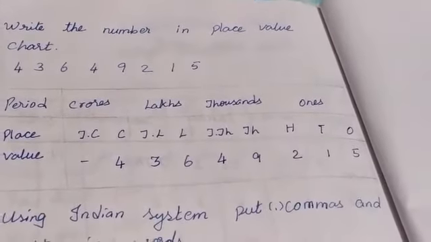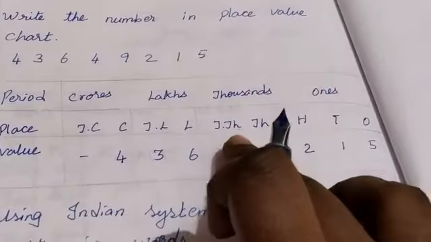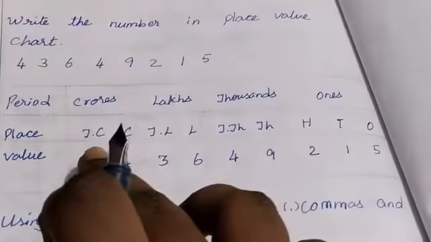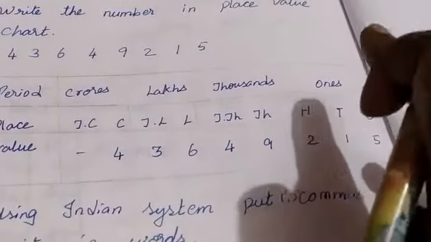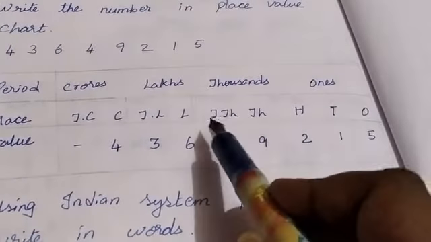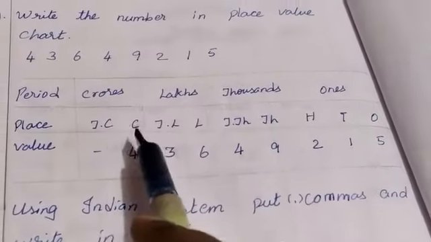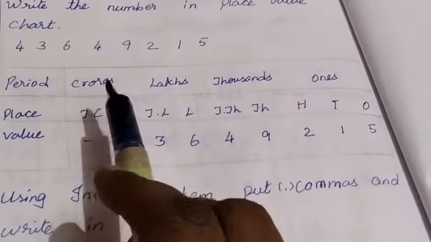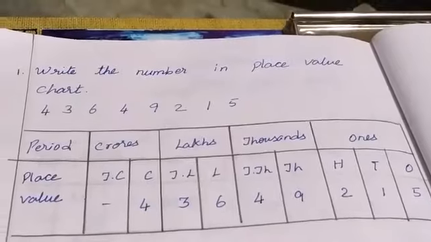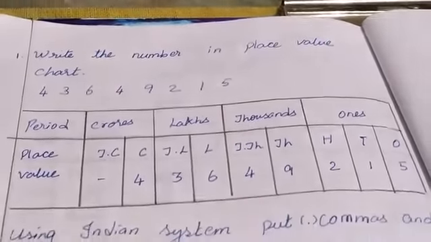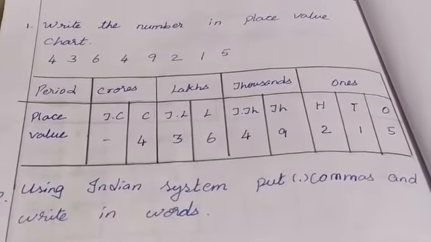Once again we may say, first we want to write the place values. Ones, tens, hundreds, thousands, ten thousands, lakh, ten lakh, crore, ten crore. Then we are going to write the periods. Ones, tens, hundreds in the ones period. Thousands and ten thousands in the thousands period. Lakhs and ten lakhs in the lakhs period. Crore and ten crore in the crores period. Using this chart, we want to write the sum. First question we completed. Second question is using the Indian system, put comma and write in words.